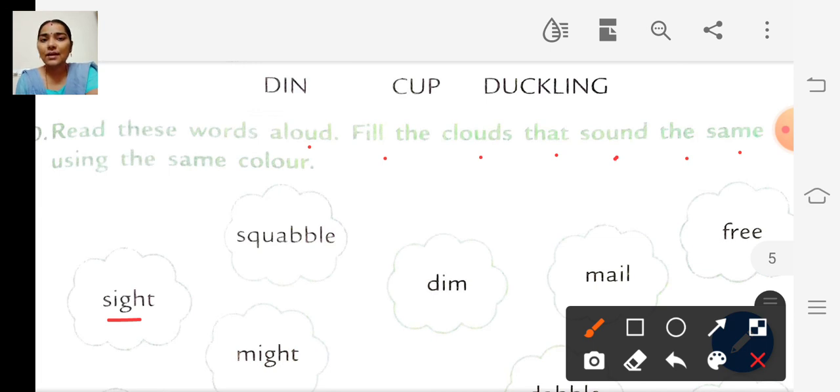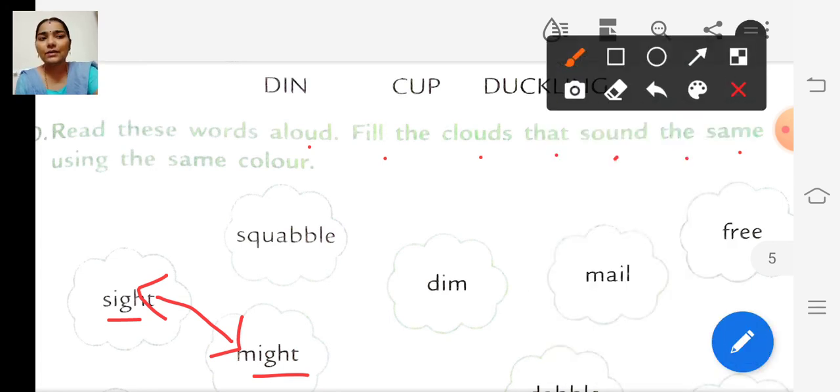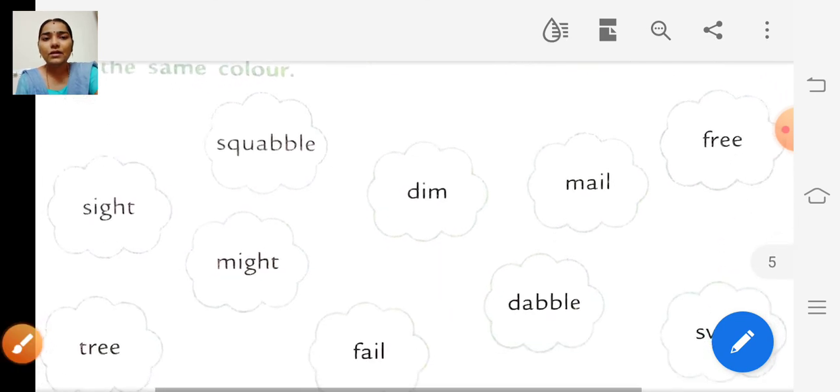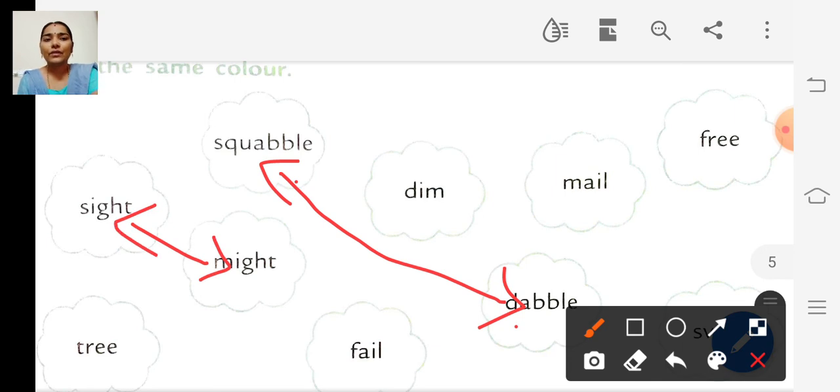So side, might. So these two clouds have to be colored in the same color. Okay. In a single color. Okay. The next one. So squabble, dabble. Right? Squabble, dabble. Right? Side, might. Next one.